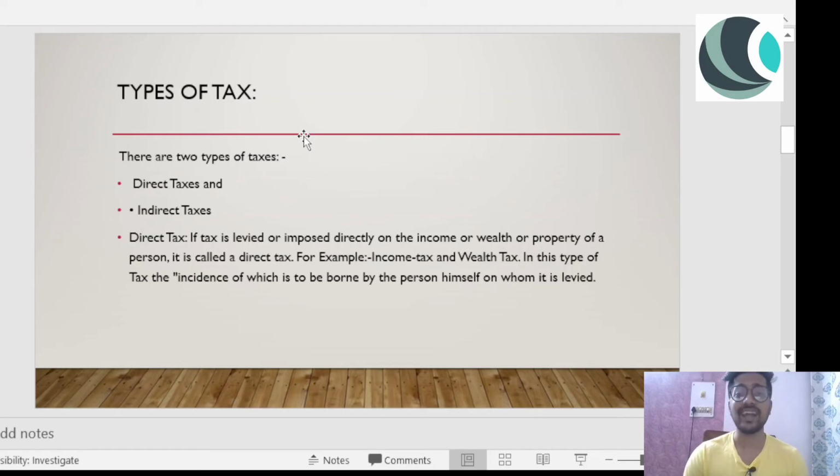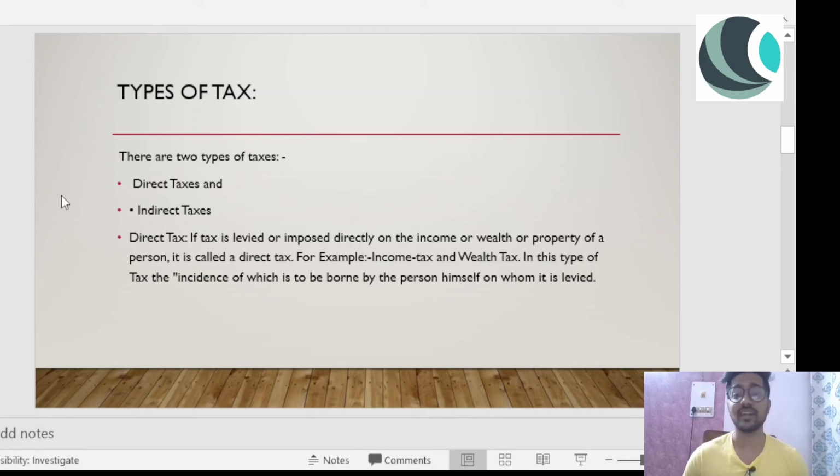I am paying the adequate amount of taxes. I am paying the right set of taxes. And if my income is coming under the tax bracket, under the categorization of which tax bracket I'm paying, that amount of tax, that percentage of tax. So this is being borne by the person on whom it is levied. So in this example, it is being levied on me. So I will be the one who will bear these taxes, right?